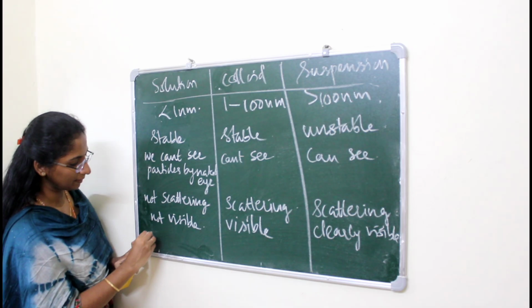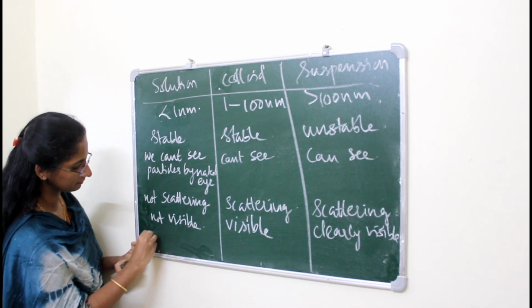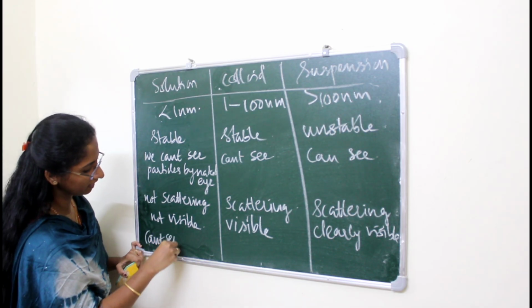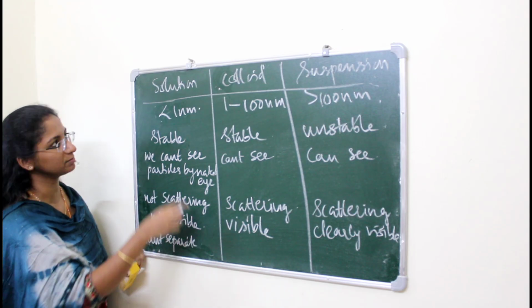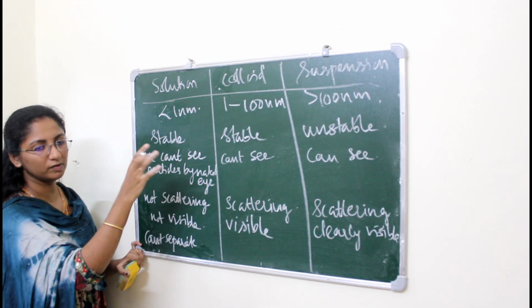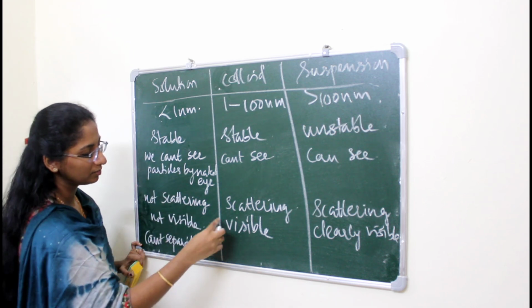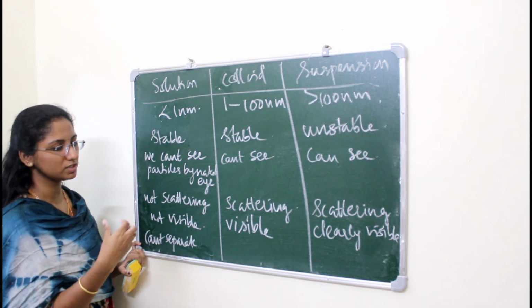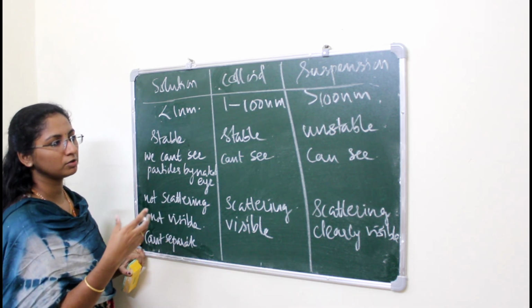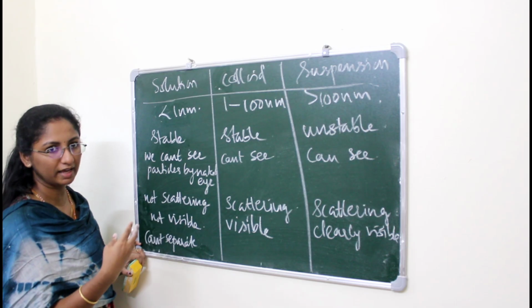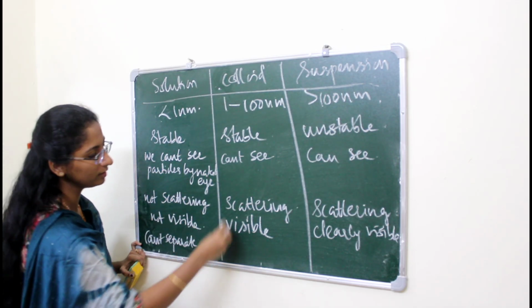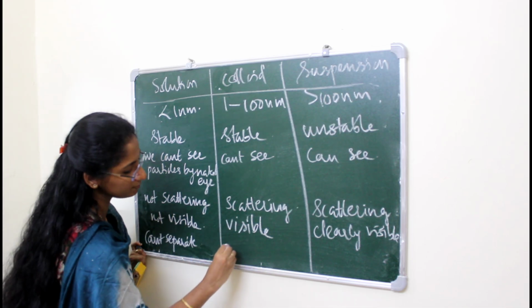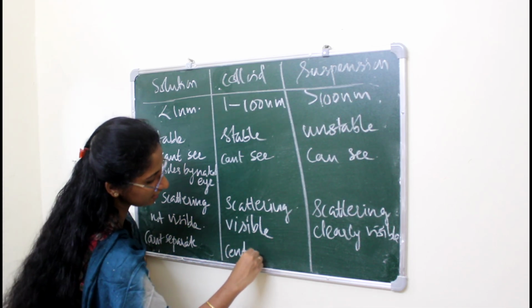The next point is separation. We can't separate the solute particles and solvent particles within the solution by physical means; only by chemical method can we separate them. In case of colloid we can separate colloid particles by centrifugation.